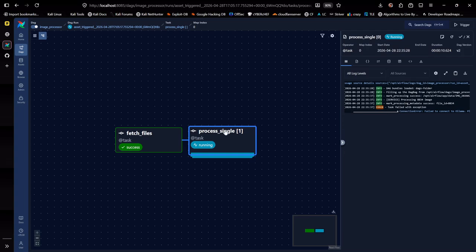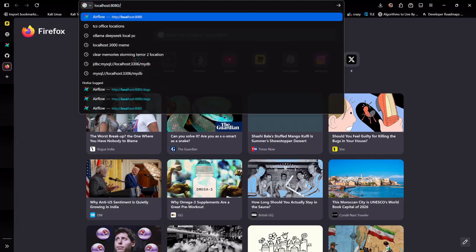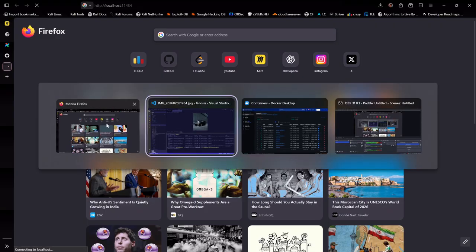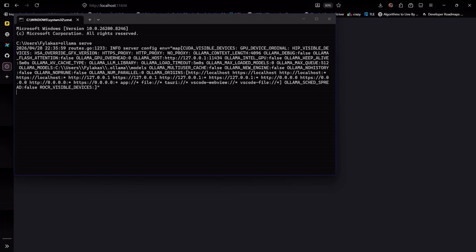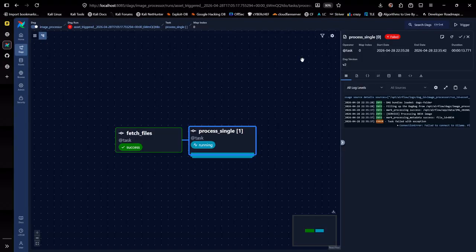Okay. Please check that Ollama is downloaded. Right. I forgot to start up my Ollama. Let me check if Ollama is running ASAP. We can go to the Ollama endpoint, which is localhost 11434. Okay. Apparently, it's not running. Ollama serve. We have started up the Ollama. Now the Ollama is running.